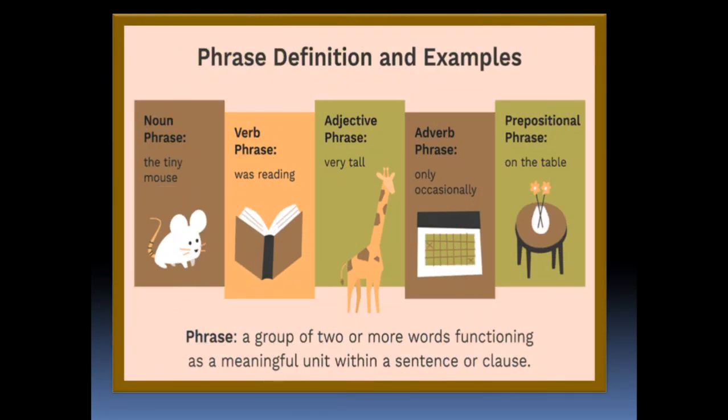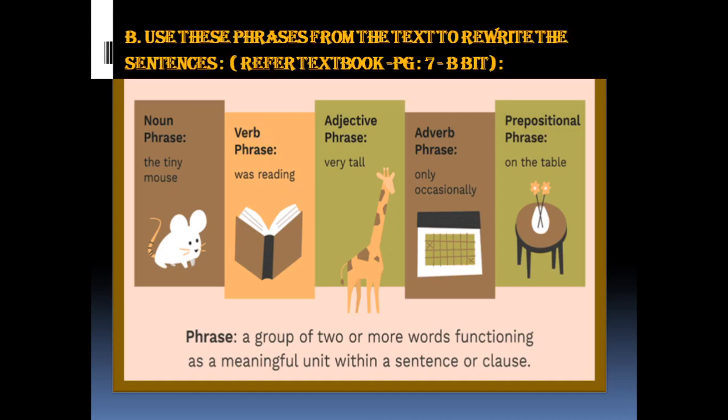Now we are going to learn about phrase. The definition of phrase is a group of two or more words functioning as a meaningful unit within a sentence or clause. So phrases are groups of words, we can understand those words but we cannot get a complete sense. For example, if I tell you on the roof, you will not be able to understand who is on the roof and what is on the roof. So we can understand those words but they don't give us a complete sense.